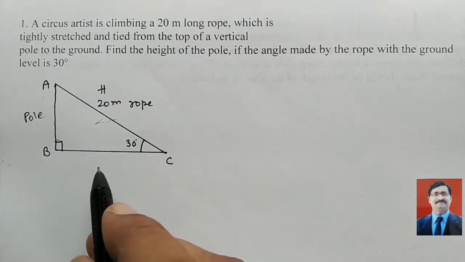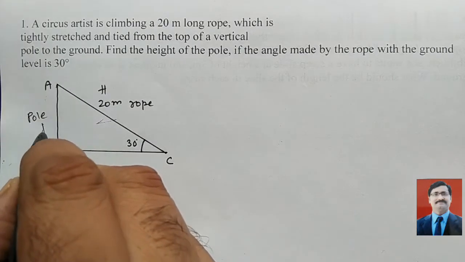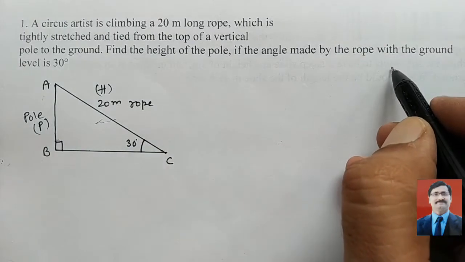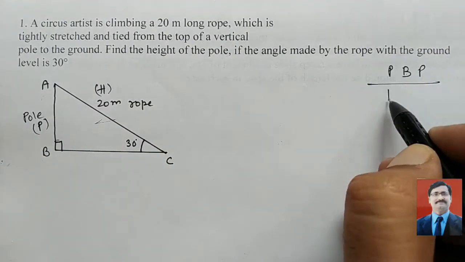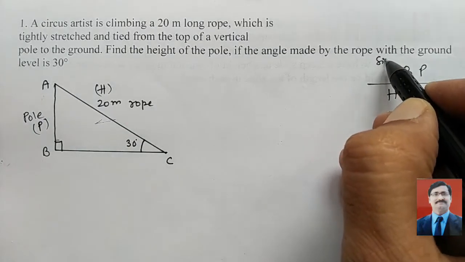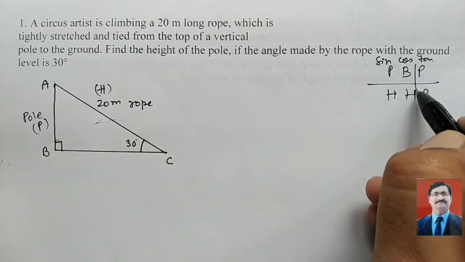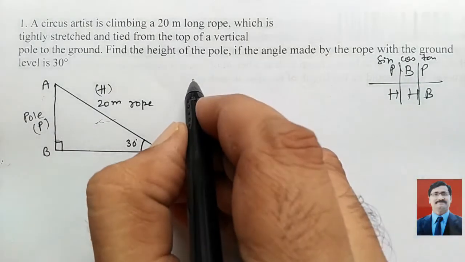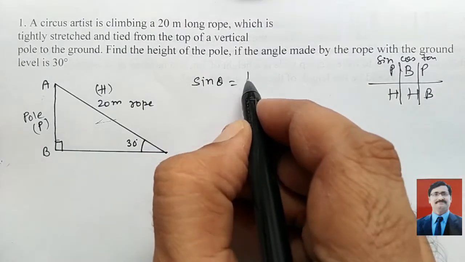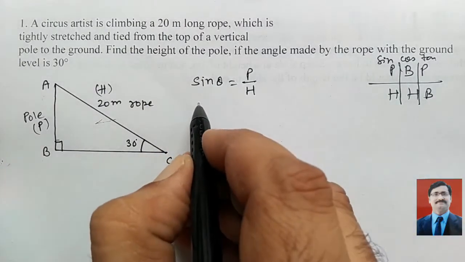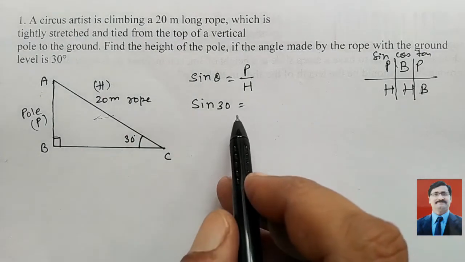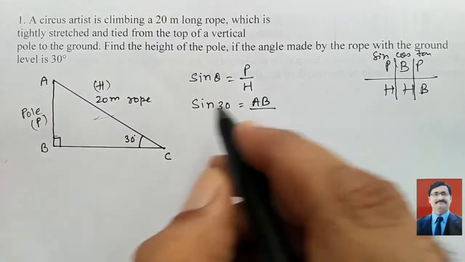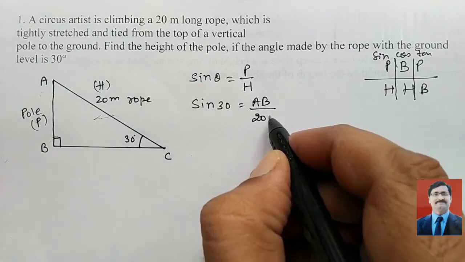Look here, this pole is like a perpendicular, and this is a hypotenuse. We know the mnemonic Pandit Badri Prasad Har Bole, and here is sine theta, cos theta and tan theta, okay. So look here, P and H, we have a relation. P and H is sine theta, so you can write here sine theta equals perpendicular upon hypotenuse. Sine 30, perpendicular we have to find, that is AB, and hypotenuse is already given to you, 20 meters, okay.